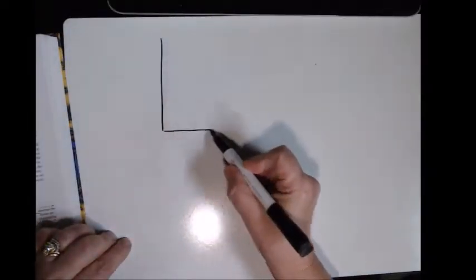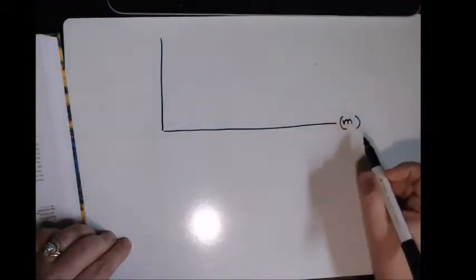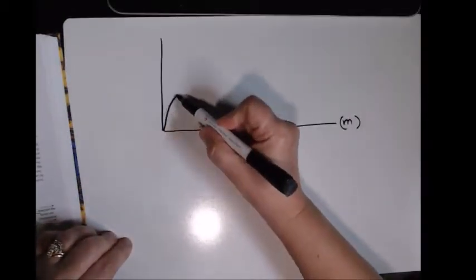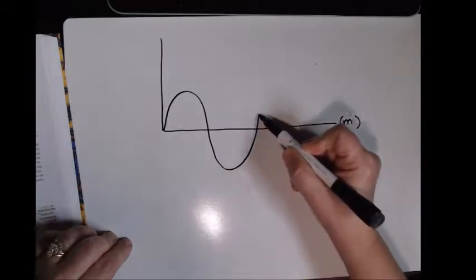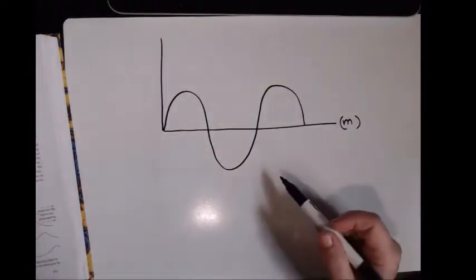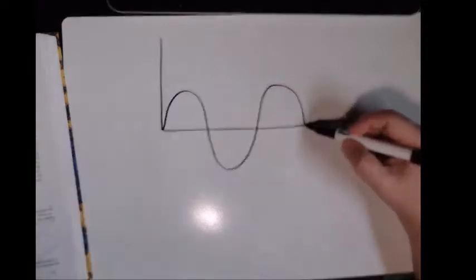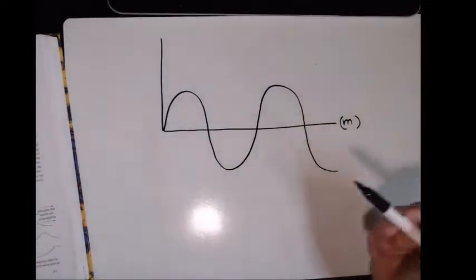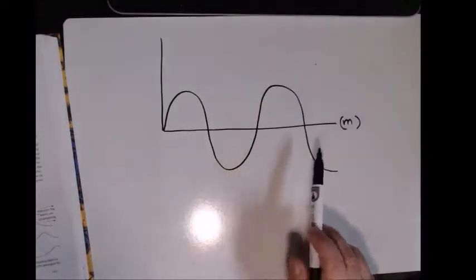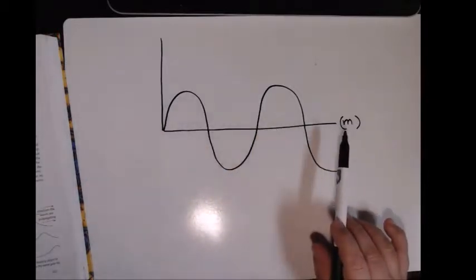You can look at it in terms of distance, which I'm going to put meters here. So I can have a wave that looks like this. I can draw a little better here than I can on the whiteboard in class. This isn't perfect, but you get the idea. This is an example of a wave. So what are the important parameters to understand about this wave when we're thinking of it in terms of distance? In other words, this is the disturbance. We're looking at it with length.